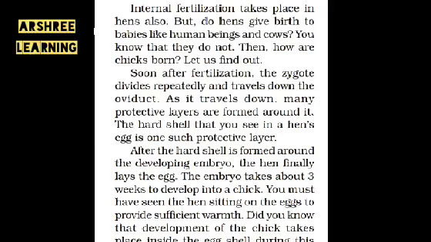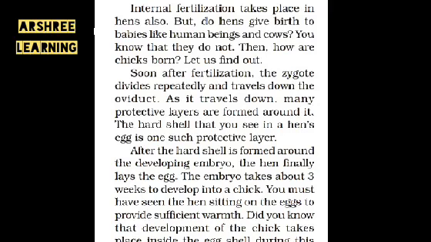Now, fertilization in the hen takes place inside the body of the hen. Soon after fertilization, the zygote develops repeatedly and travels down the oviduct inside the mother. As it travels down, many layers are formed, just like in humans. After fertilization in the oviduct, the embryo develops in the uterus. So, the embryo or the zygote in the body of the hen travels down.